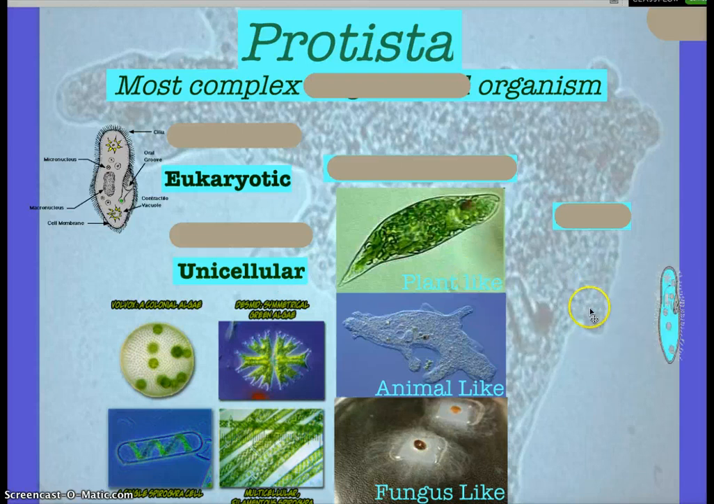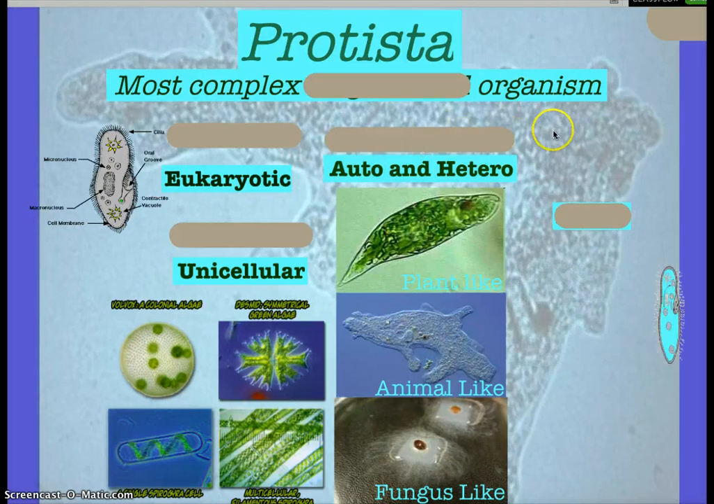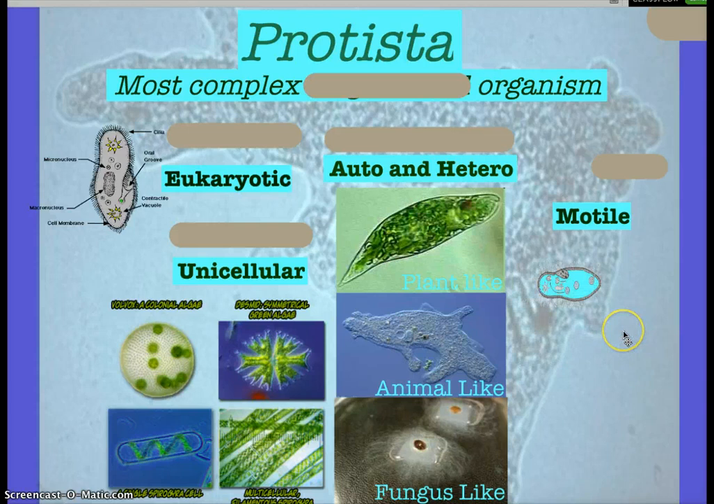How do they feed? We've got plant-like protists, animal-like protists, and fungus-like protists. So how do you think they feed? Who would be auto? Plant-like. And who would be hetero? Animal-like. They feed both ways. Can they move? Yes. Some protists cannot. Most can. And in this picture, does anybody know what that structure is that allows them to move? Cilia. Good. Flagella was what I showed you in the bacteria. Cilia is what you're seeing in this protist, which are little hairs.